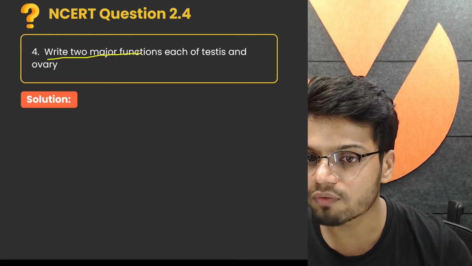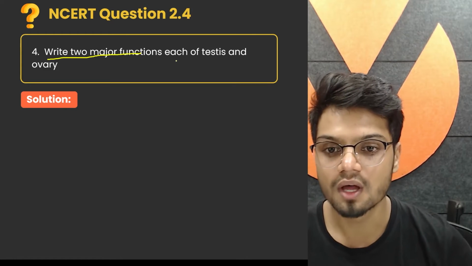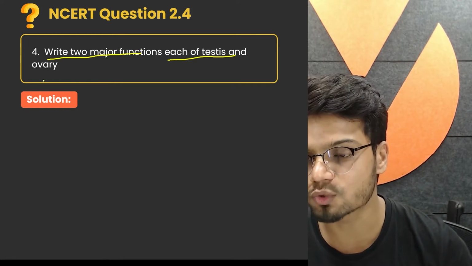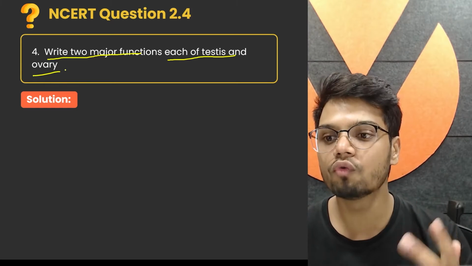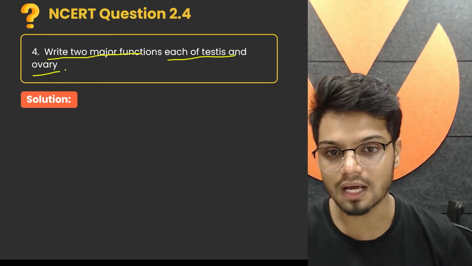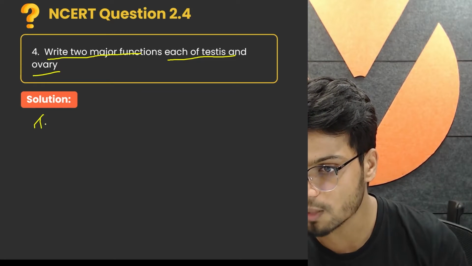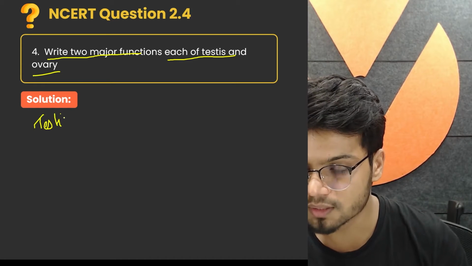Write two major functions each of testis as well as your ovary. They're asking you two functions of testis, two functions of ovary. Now let's start with testis. Please write down with me. Please write down. This is very important.